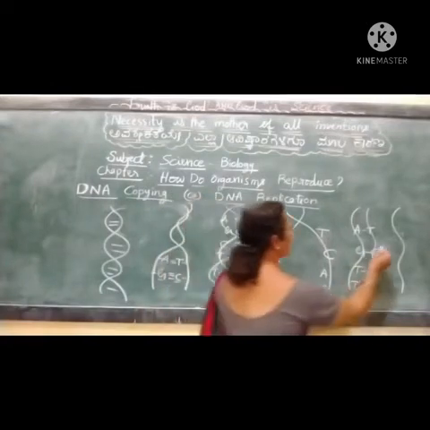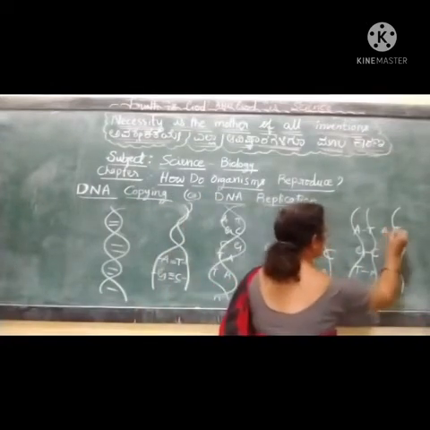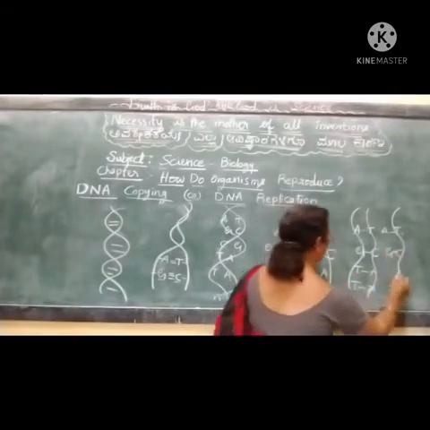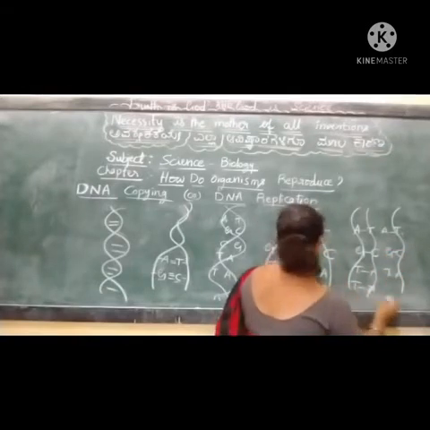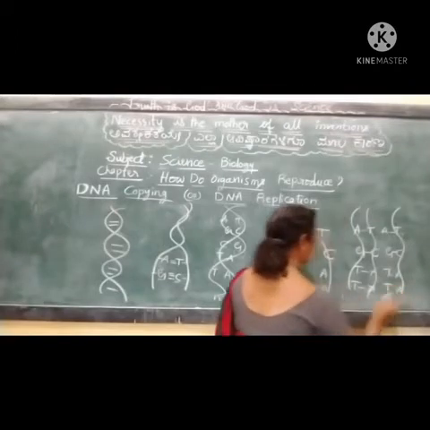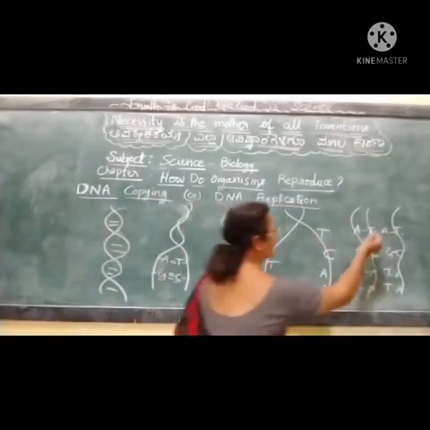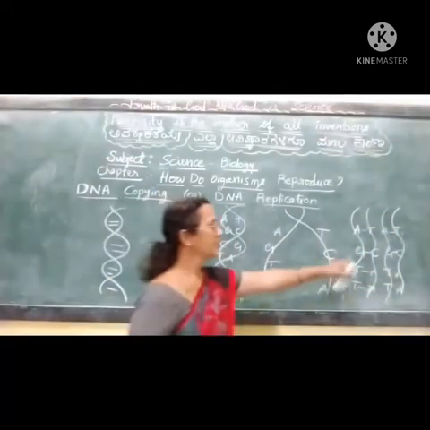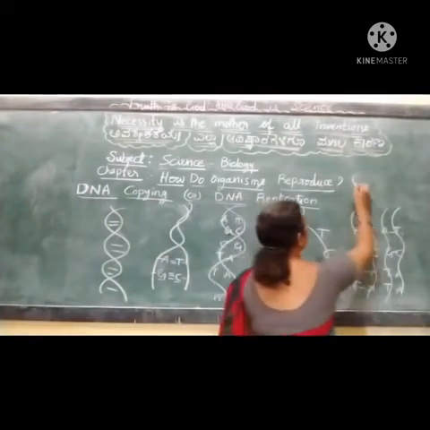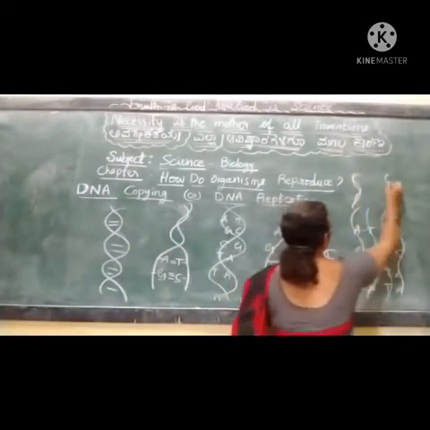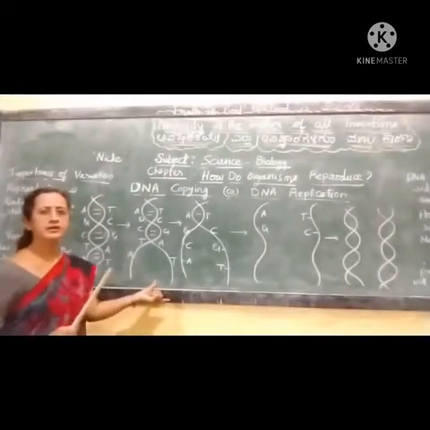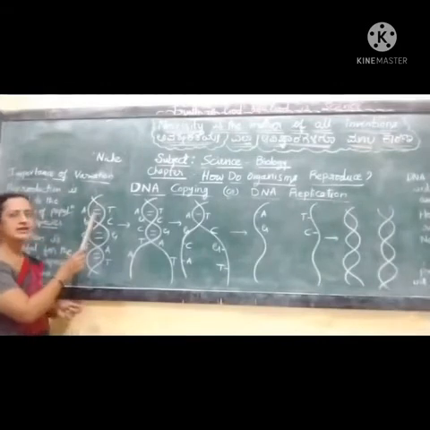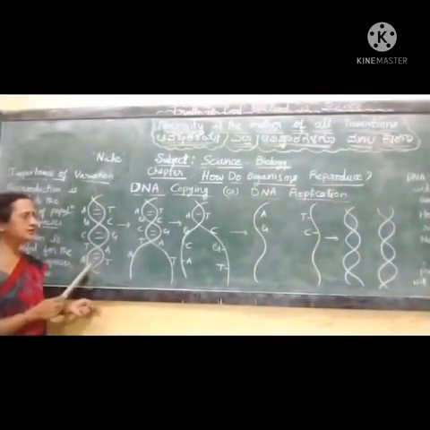Like this, for T, another A is synthesized. For G, C is synthesized. For A, T is synthesized, and for A, T is synthesized. This makes another DNA strand. Together these make two separate DNA strands. To continue with how DNA replication takes place, here you are seeing the double helical nature of DNA.